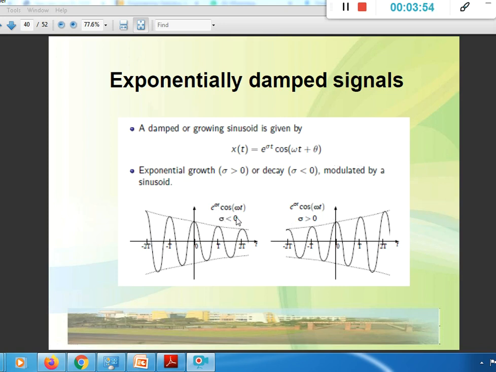So here sigma is less than 0, and on the other hand, if sigma is greater than 0, then it is a growing exponential. When a growing exponential is multiplied with a sinusoidal signal, the sinusoidal signal's amplitude goes on increasing as t increases.